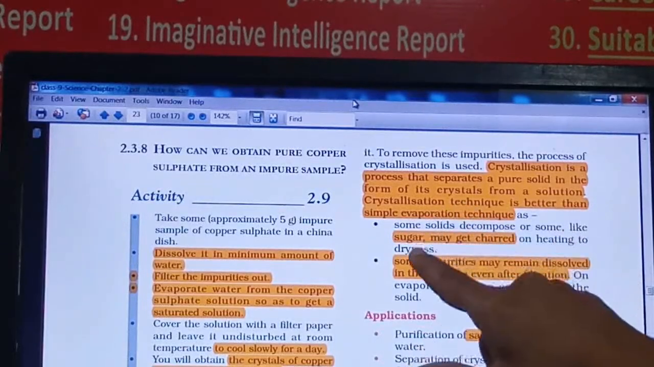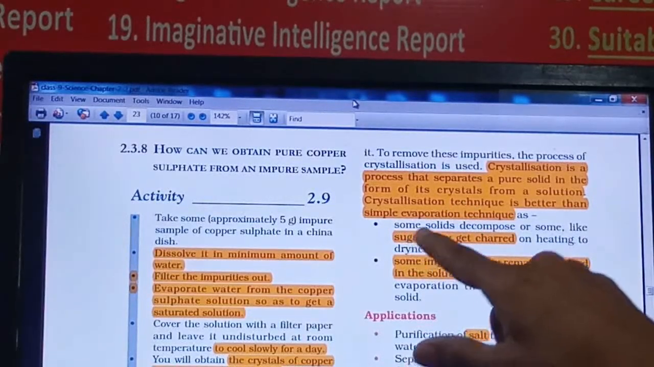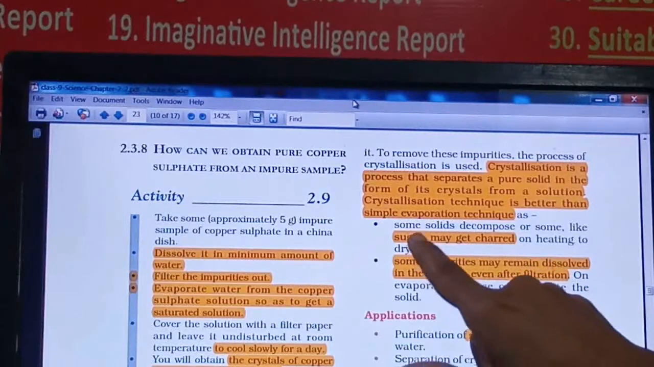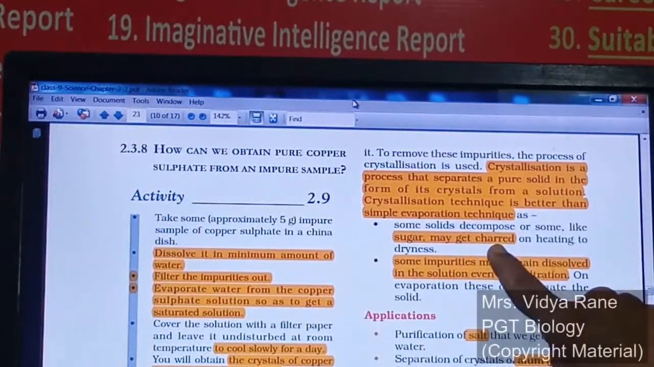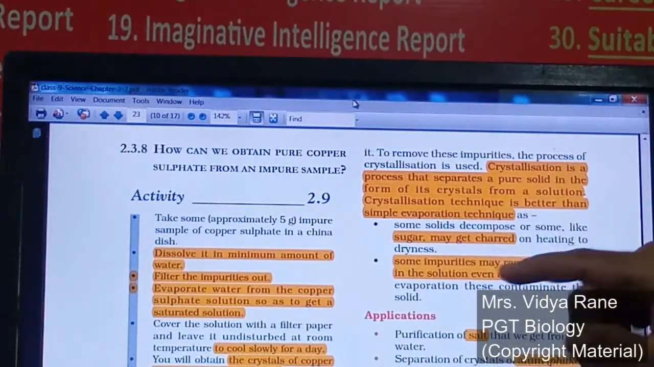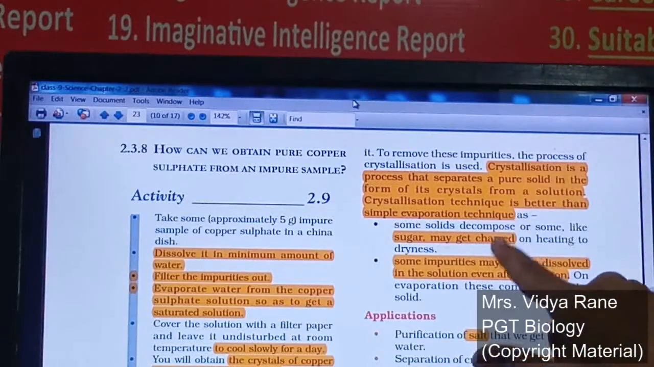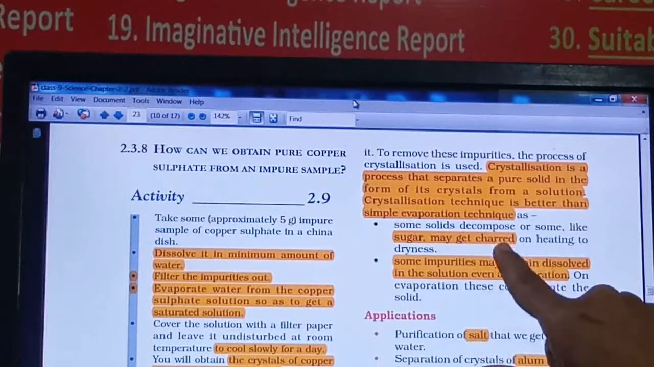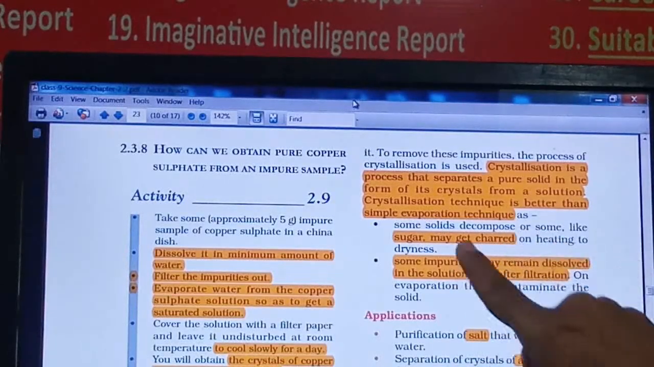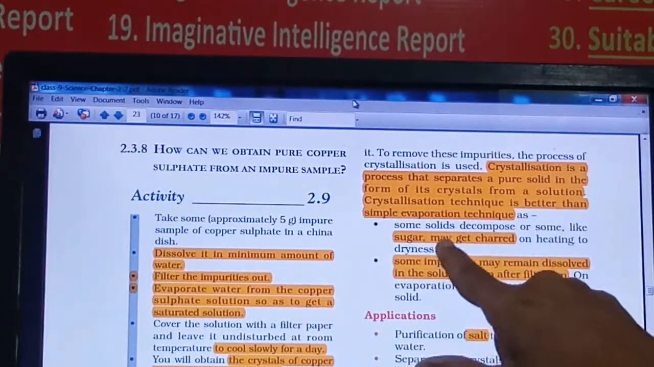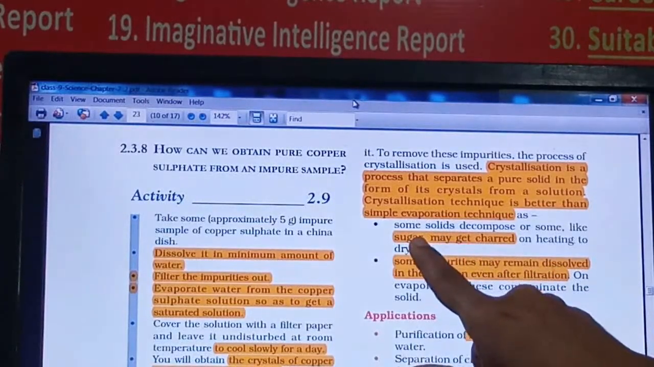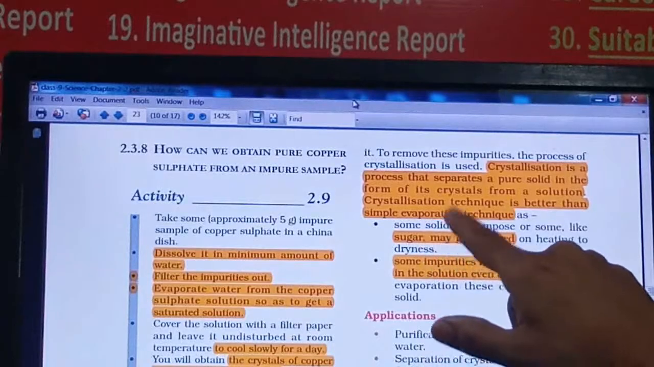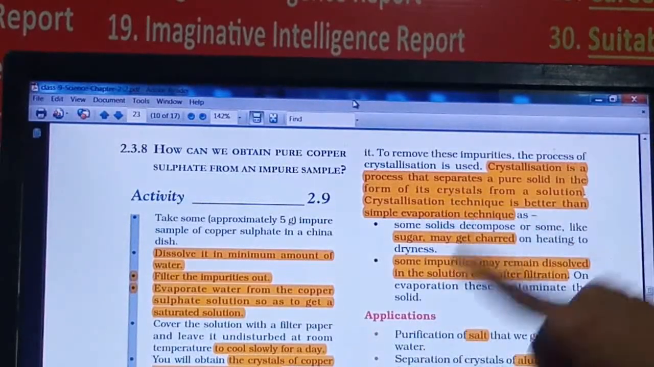But due to high heat, the increased temperature, sugar may get charred. All the water vapors will get released, so it may get converted into a coal-like structure, because on heating it becomes very dry. So that may not remain as sugar. This happens in the evaporation technique.